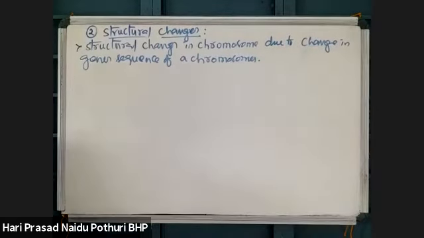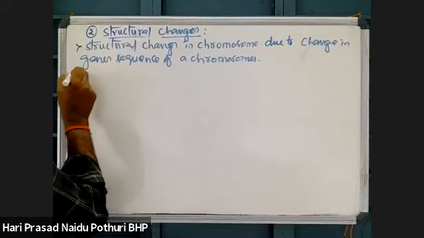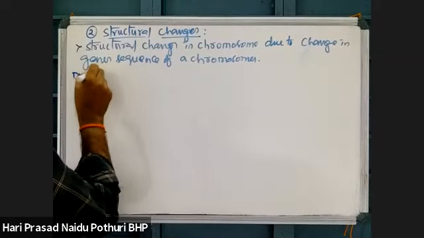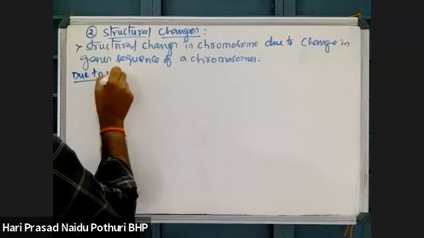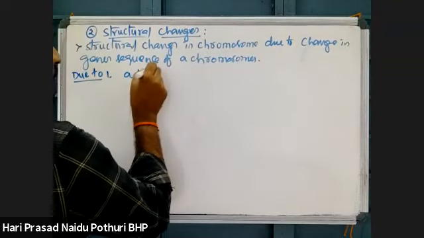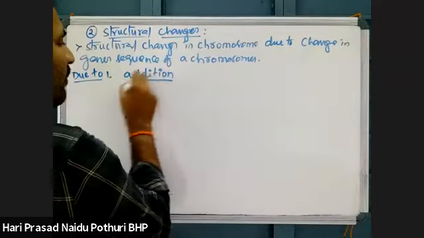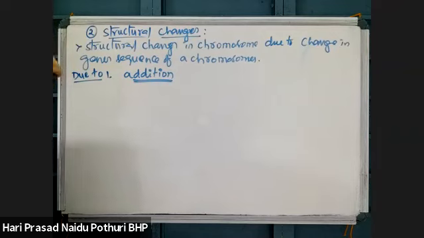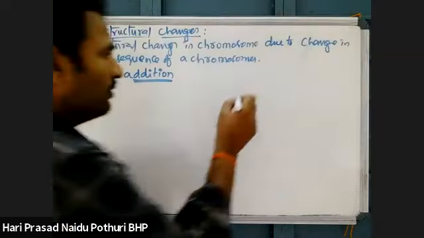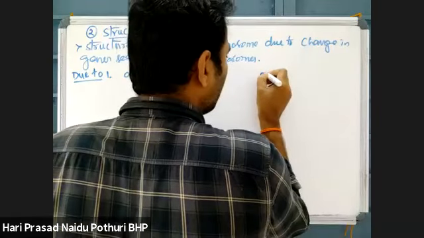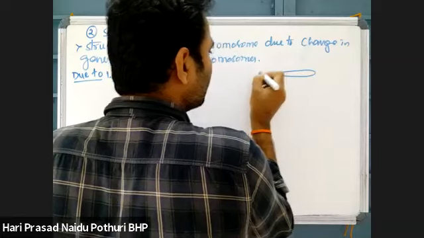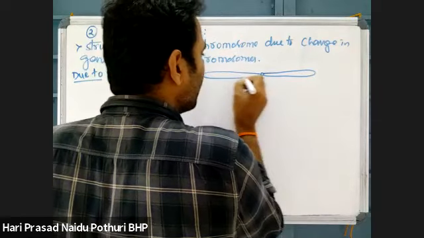These gene sequence changes may be due to one addition. Here just one point and a single diagram I will give you. Suppose here there is a chromosome like this.